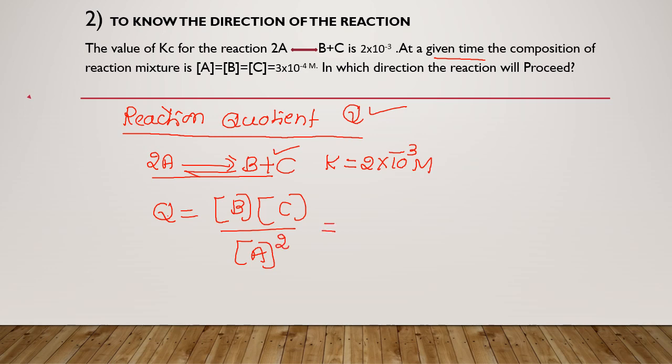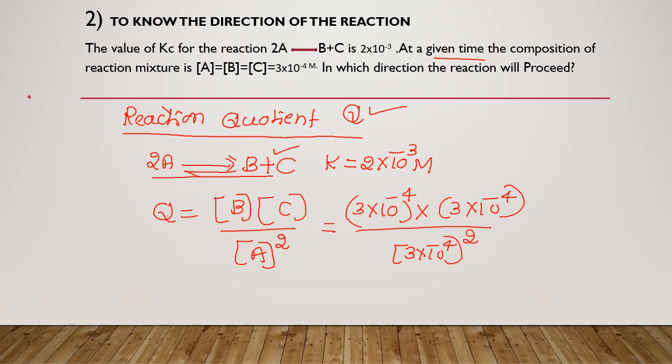Now let us substitute the values they have given. At a given time, what is the concentration of B? Same, 3 into 10 to the power minus 4, into concentration of C 3 into 10 to the power minus 4, divided by concentration of A, 3 into 10 to the power minus 4, to the power 2. So what is the value? 9 into 10 to the power 8 gets cancelled out, value is equal to 1. We have got the value of reaction quotient is equal to 1.